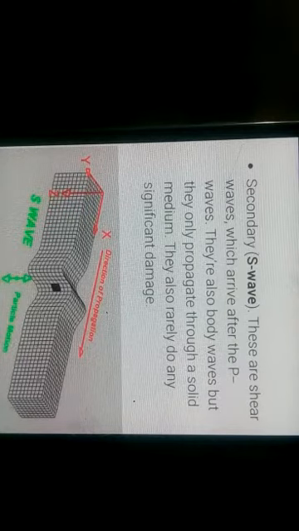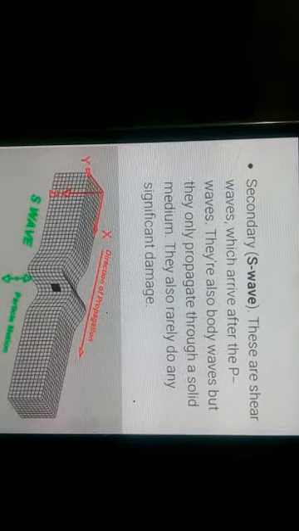So by the study of this kind of wave, the area where these waves can pass must be a solid material. So by the study of this kind of wave we also imagine the interior of the earth. They also rarely do any significant damage.